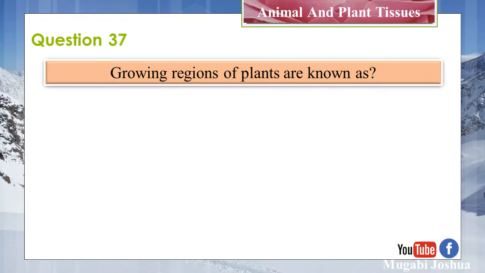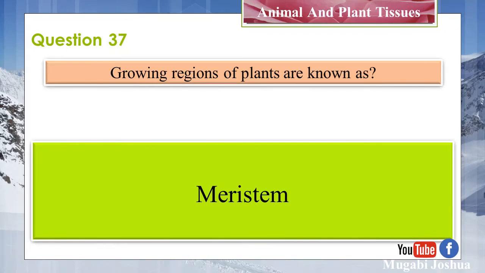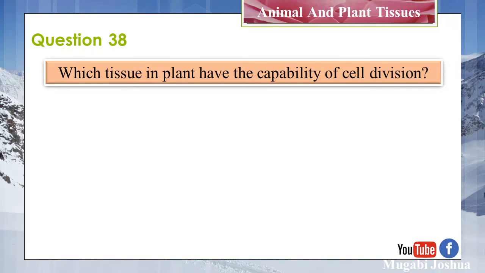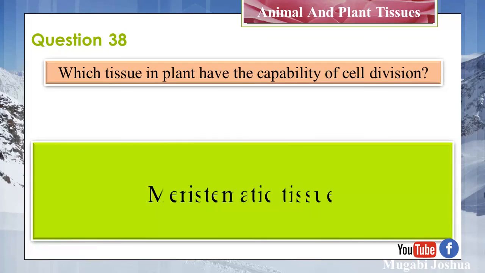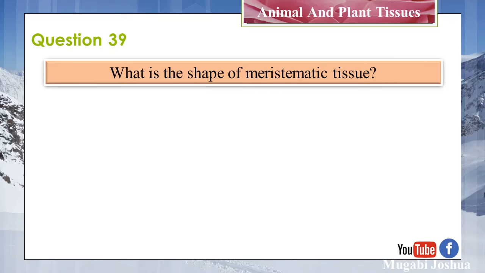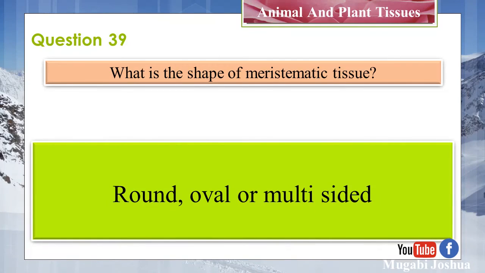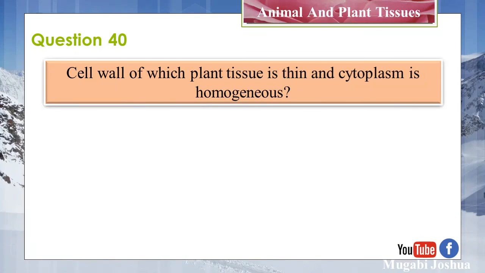Question 37. Growing regions of plants are known as meristem. Question 38. Which tissue in plants has the capability of cell division? Meristematic tissue. Question 39. What is the shape of meristematic tissue? Round, oval, or multi-sided. Question 40.